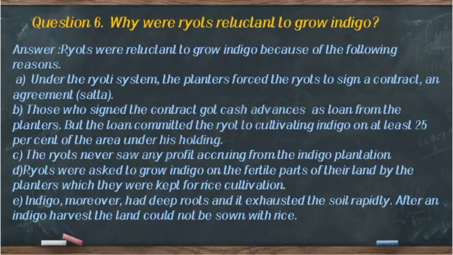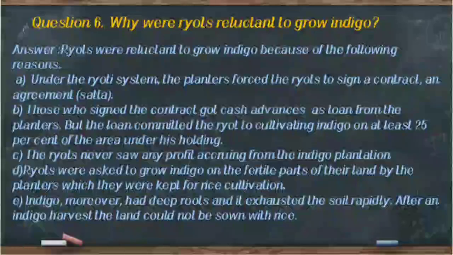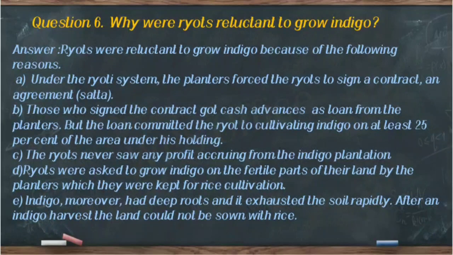Now question number 6, and the question is, why were ryots reluctant to grow indigo? And the answer is, ryots were reluctant to grow indigo because of the following reasons. Point number A, under the ryoti system, the planters forced the ryots to sign a contract, an agreement called satta.